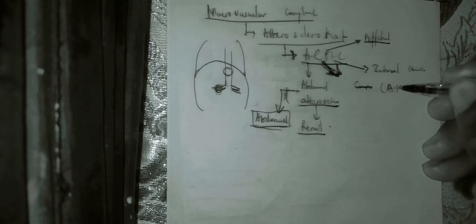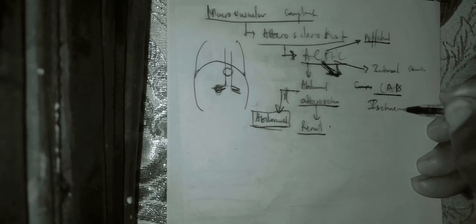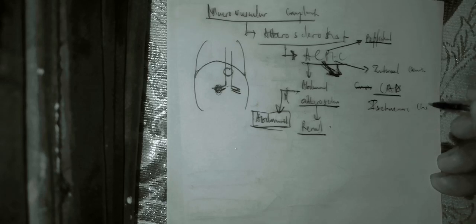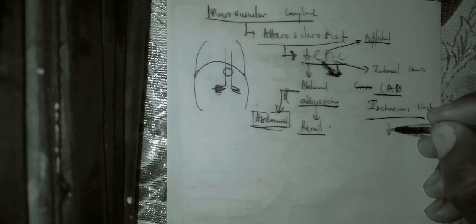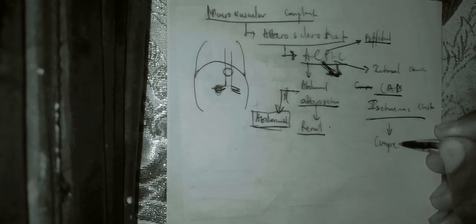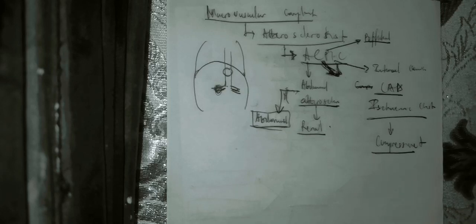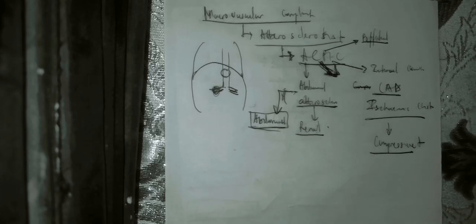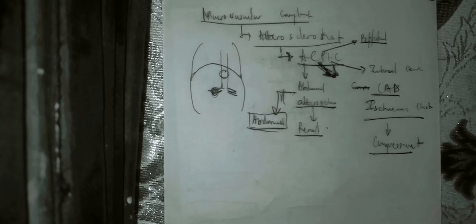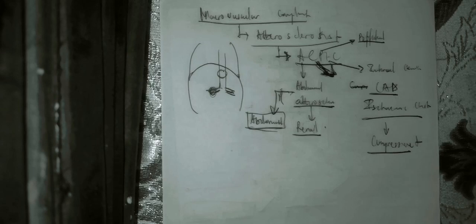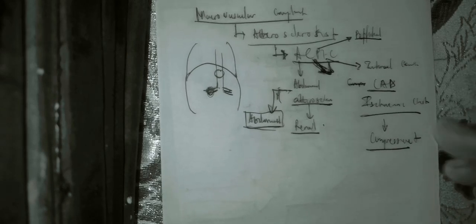In coronary artery disease, the patient is going to present with an ischemic chest pain. Is it clear? And how does ischemic chest pain present? Ischemic chest pain is a compressive type of chest pain, excruciating. So it's an excruciating, compressing pain that is aggravated by effort and which is relieved by rest. Usually, those are ischemic chest pain.